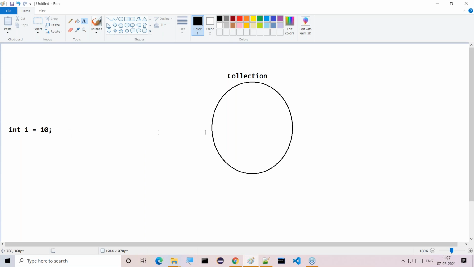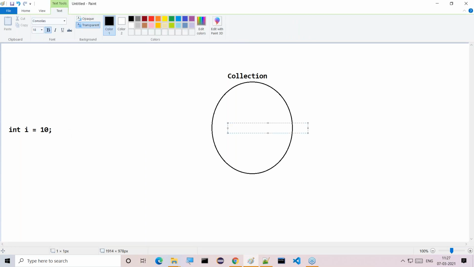Can I directly send int i is equal to 10? Can I send i is equal to 10 value to the collection object? Think about it, guys, all of you know. Can I send i is equal to 10 directly to the collection object? No. Why? Not possible.